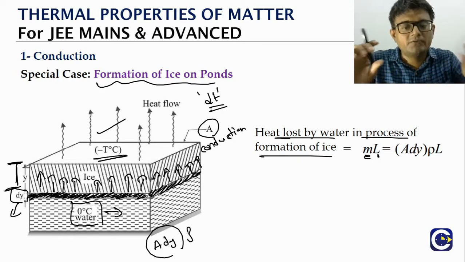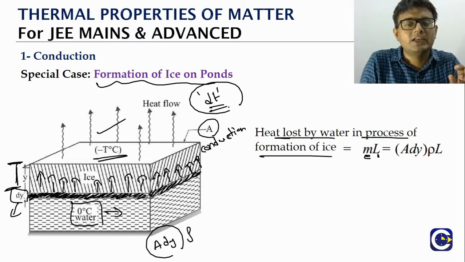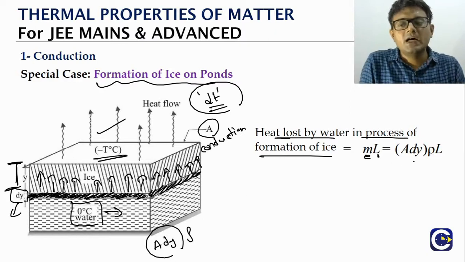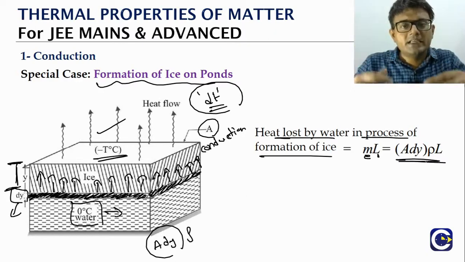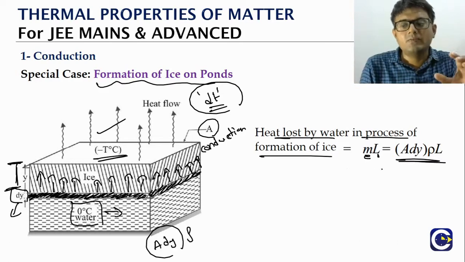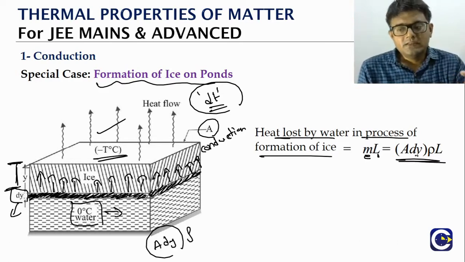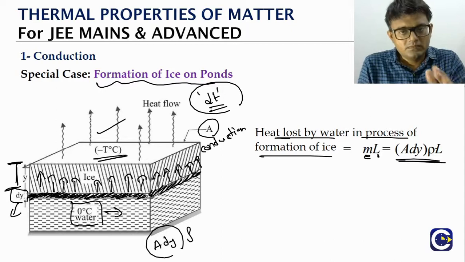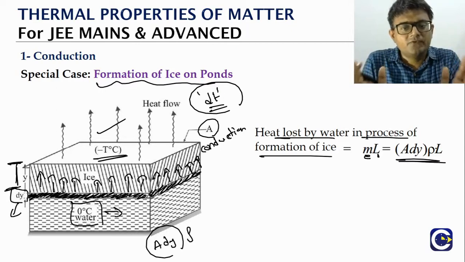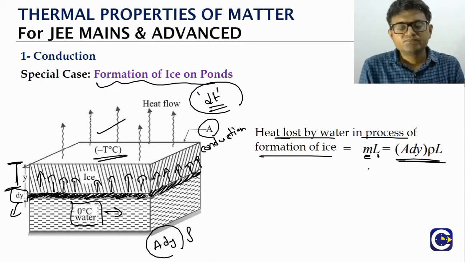That much amount of mass, because we are saying this is a very small time dt. In that time, let's say the additional thickness of ice getting formed is dy. So the heat that is released in that very small time interval will be A dy, the volume, into rho, that much mass of ice is getting formed, into latent heat.